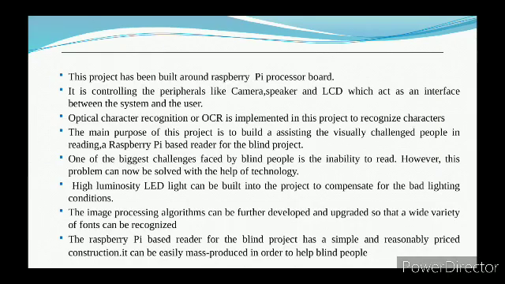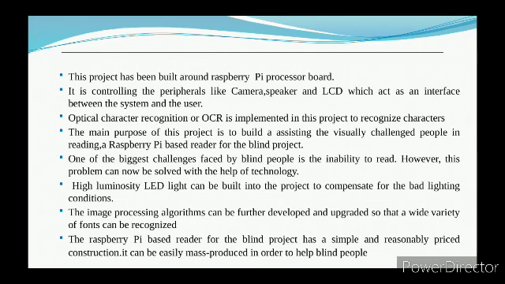Optical character recognition, or OCR, is implemented in this project to recognize characters, used for the detection and reading of document text in images to help blind and visually impaired people. The main purpose of this project is to build a device assisting visually challenged people in reading: the Raspberry Pi based reader for the blind project. We have prepared a technique to extract text from typed documents, convert them into machine encoded text, create text files, and then process them using digital image analysis to convert the text into audio output.